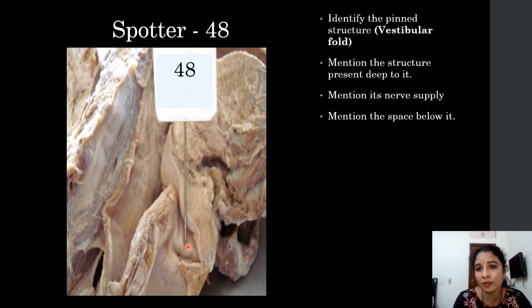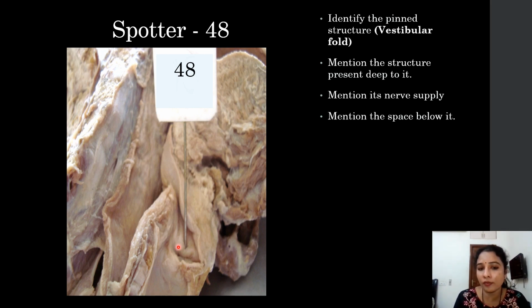So this is the vestibular fold. The structure deep to the vestibular fold is the vestibular ligament. It is present deep to the vestibular fold, and mention its nerve supply. Till the level of vocal cords, vocal cords are considered as the watershed line in the larynx.